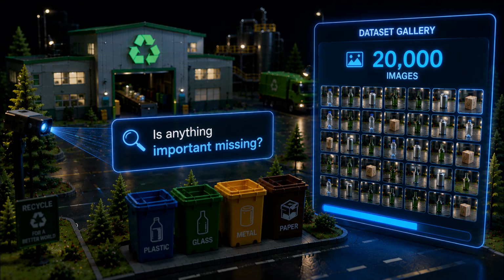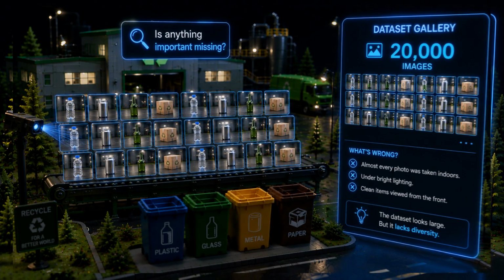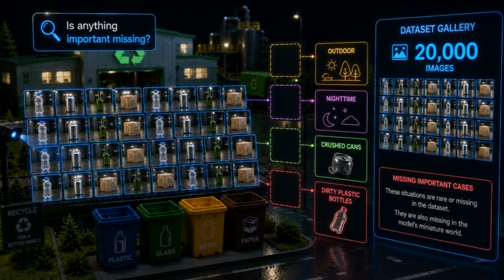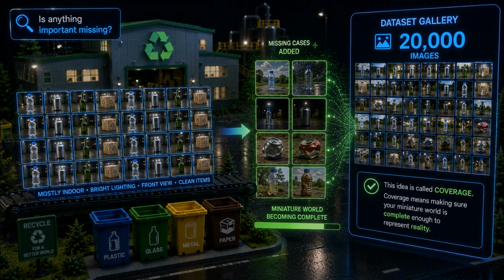Is anything important missing? Imagine you've collected 20,000 images of recyclable items. At first glance, the dataset looks impressive. But almost every photo was taken indoors, under bright lighting, with clean items viewed from the front. Where are the outdoor photos? What about nighttime images, crushed cans, or dirty plastic bottles? If those situations are missing from the dataset, they're also missing from your model's miniature world.